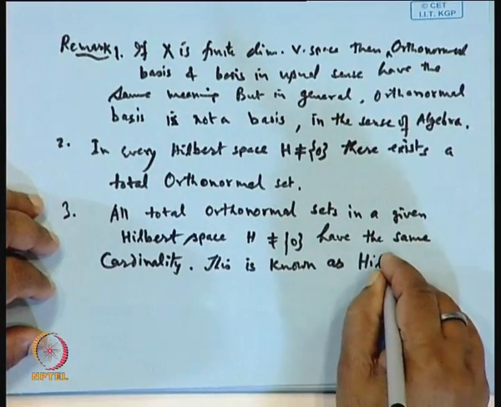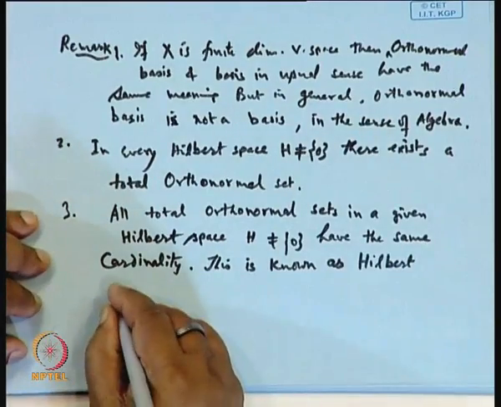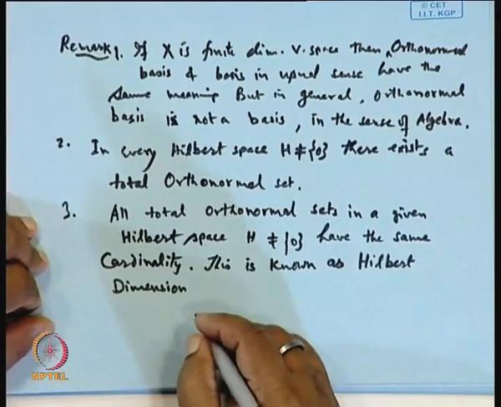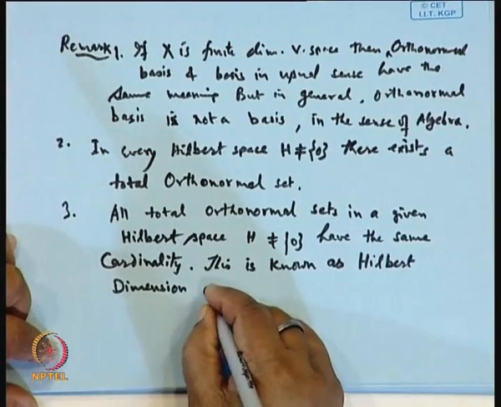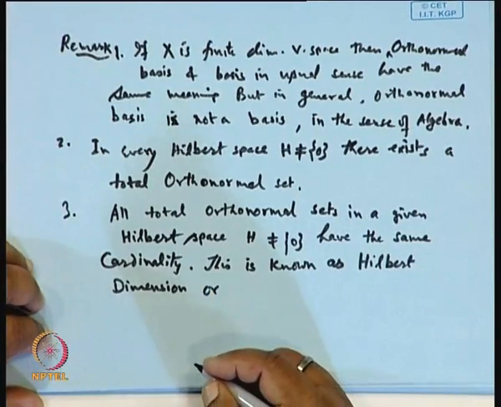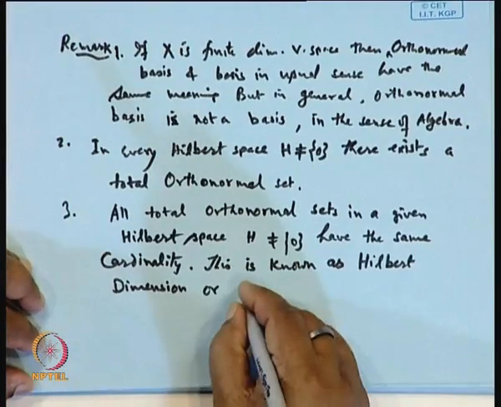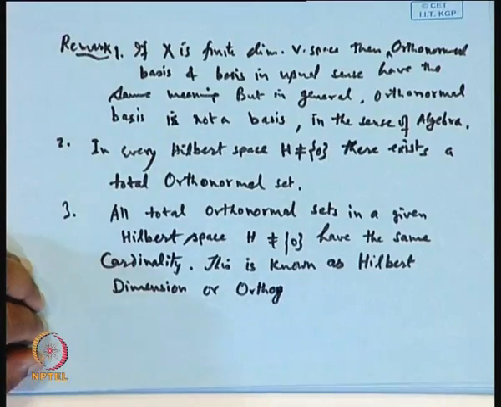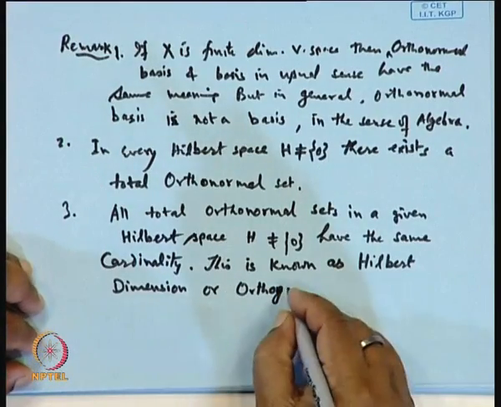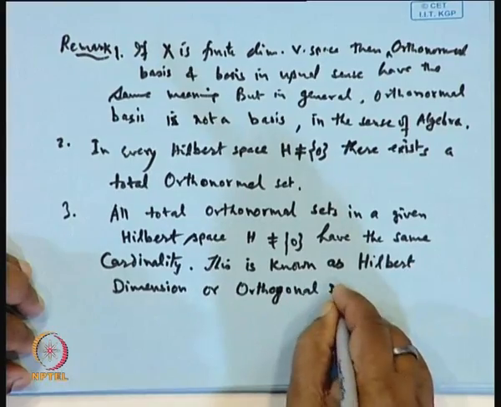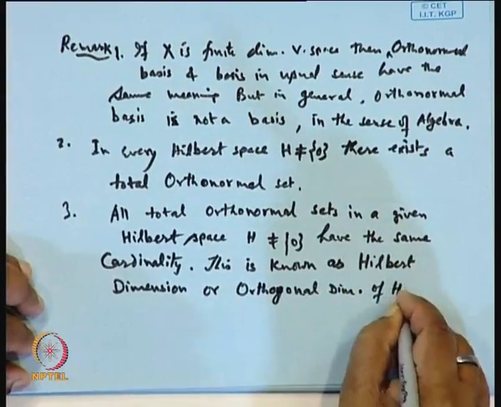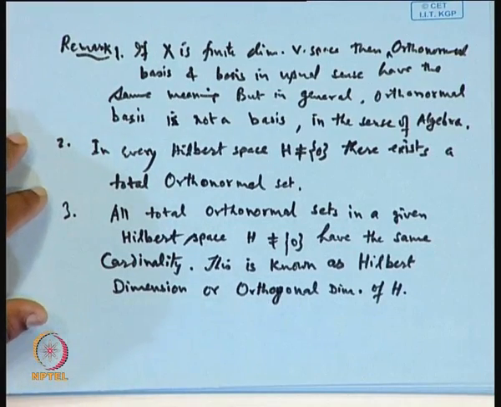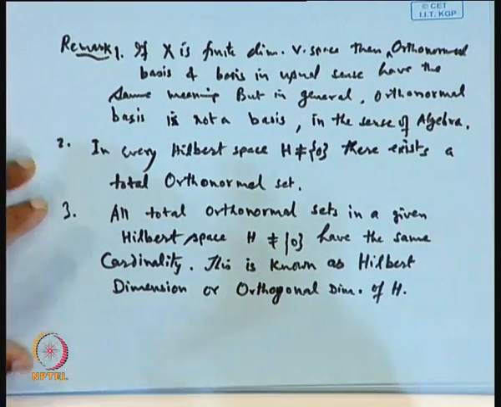This cardinality is known as the Hilbert dimension or orthogonal dimension of H. Okay, so these are a few things which we can keep. Now,